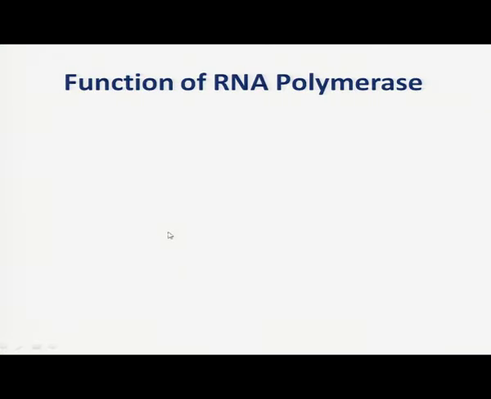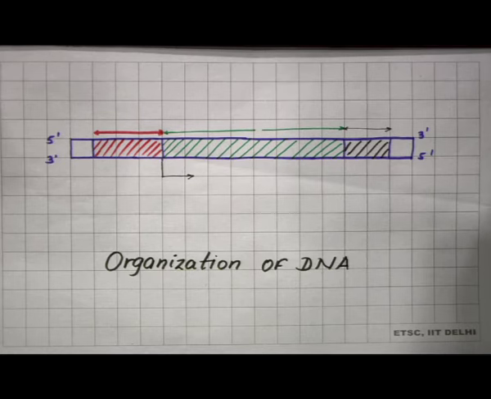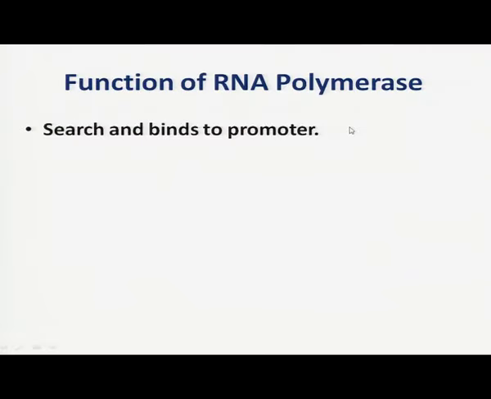Now, what are the functions of the RNA polymerase enzyme? The first, it searches and binds to the promoter. During transcription, it is very difficult for RNA polymerase to bind over the DNA molecule, because RNA polymerase would not be able to recognize the transcription start site. So, the RNA polymerase with the help of sigma factor recognizes the promoter and binds over there.